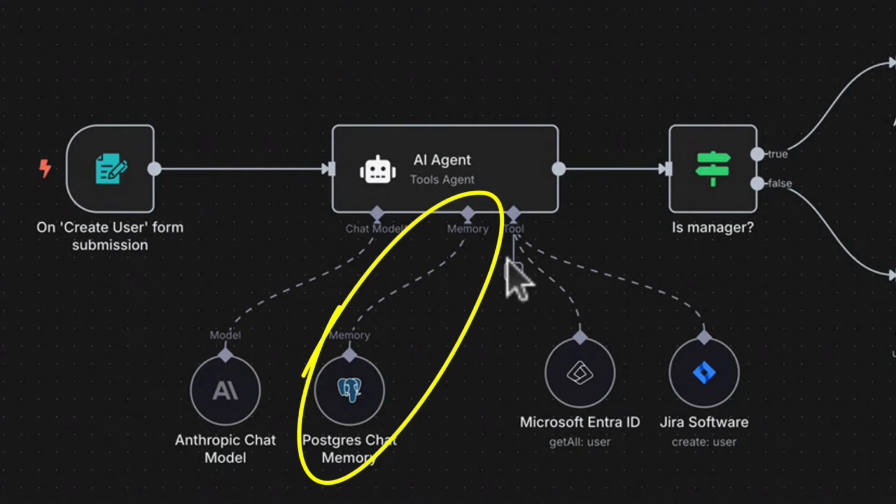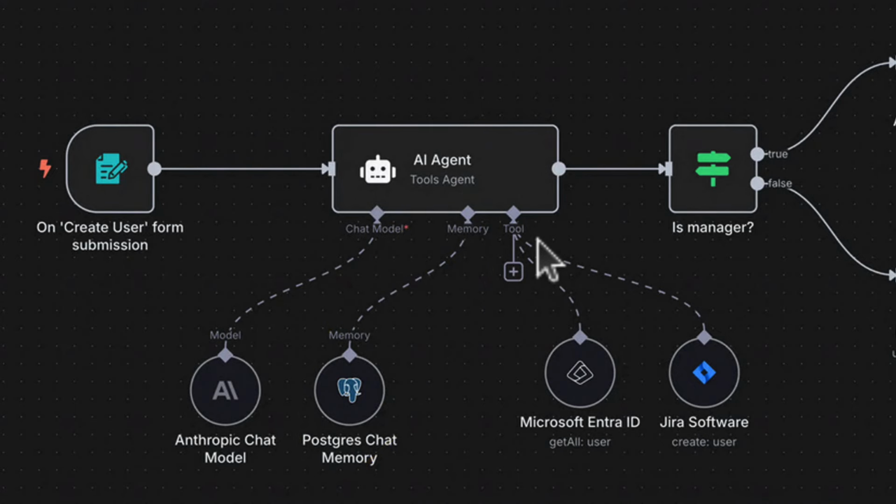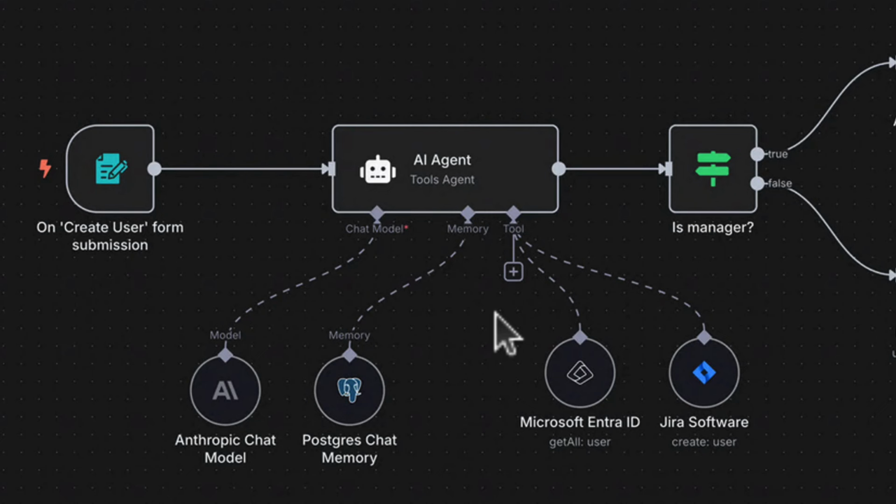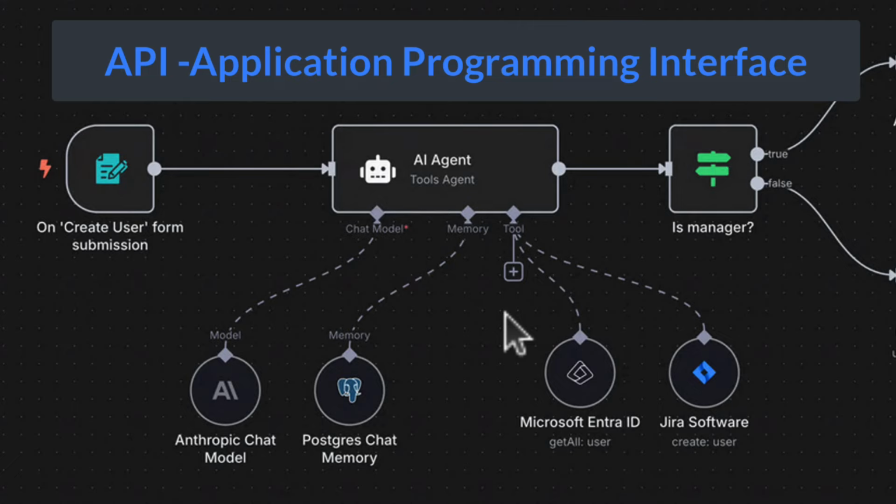This memory, for our agent, can remember previous conversations or tasks, so the AI agent can make decisions based on that history kept in the memory. And when we talk about tools, these tools expand the agent's abilities even further, because tools let the agent interact with external services, and you connect to those services using so-called APIs, and we will also talk about it, so don't worry about it.